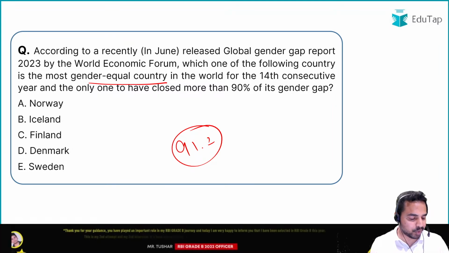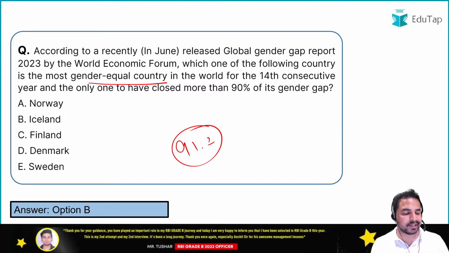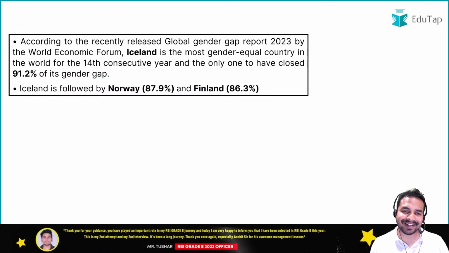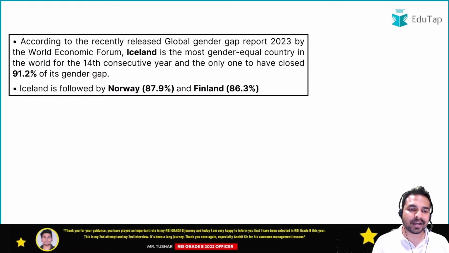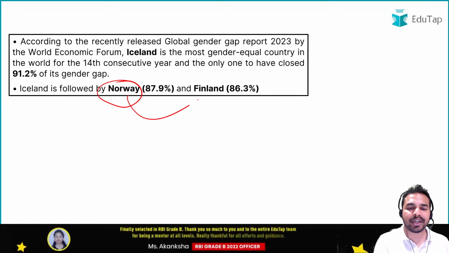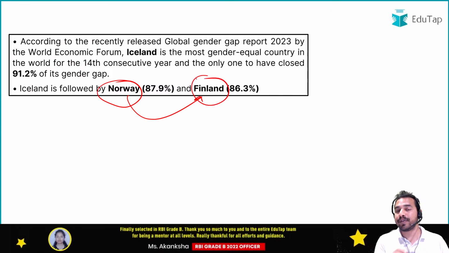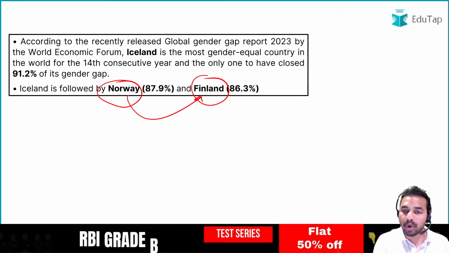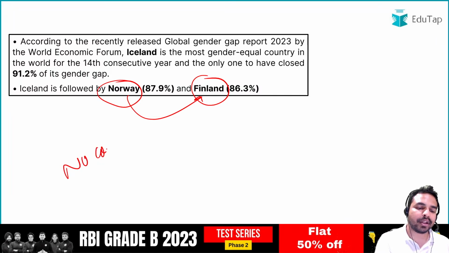So the right answer to this particular question here is Iceland. Absolutely right. Iceland is the right answer. It is followed by Norway in second position and Finland in third position. Guys, let me tell you a very important point here: there is no country in the world which has achieved gender parity.